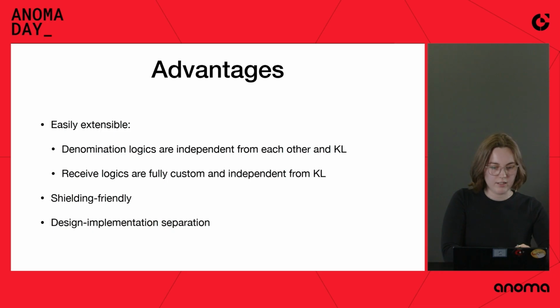It's completely independent. It's also shielding friendly because we want everything to be shielded. And we also have some design implementation separation so that we make some decisions about extensibility not based on how slow it is, which obviously affects the implementation and it becomes slower and slower day by day.